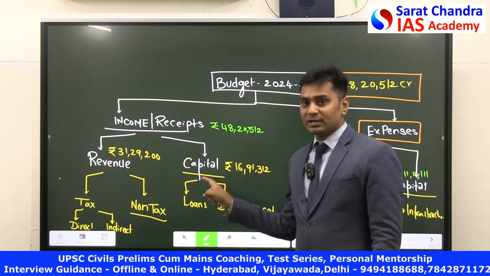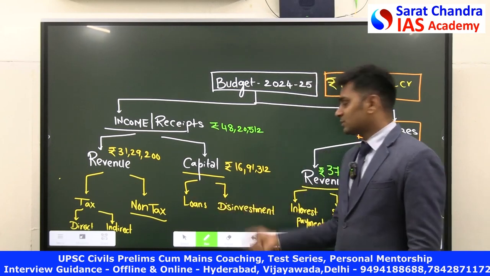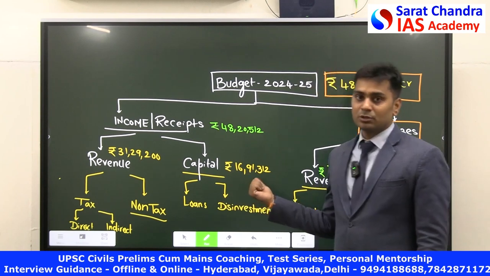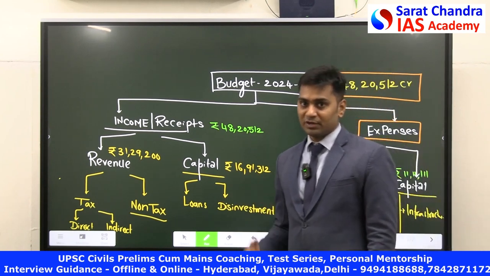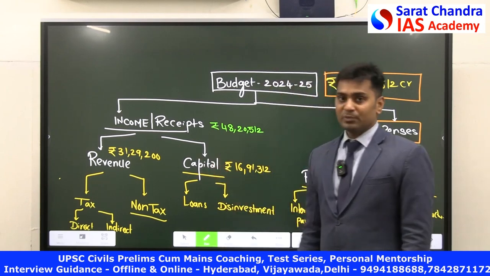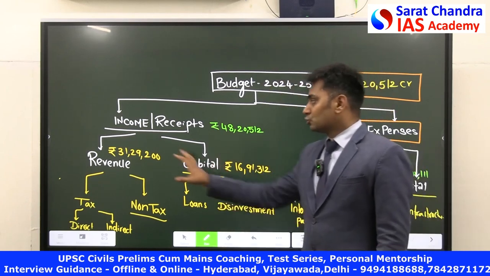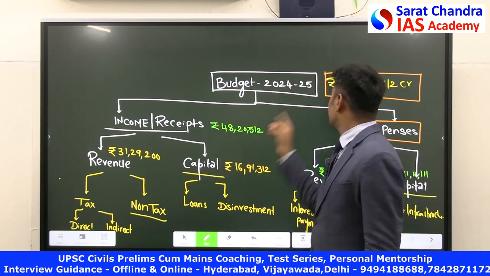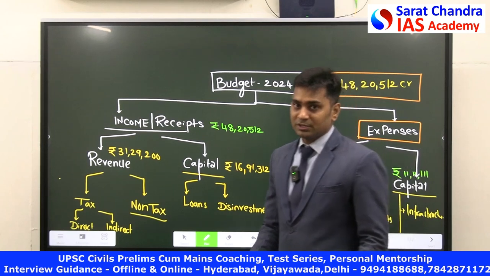On the other side, capital income through borrowings and disinvestments, government is thinking to raise 16 lakh 91,312 crores. Somewhere around 17 lakh crore rupees is going to be raised from capital income. So together it meets 48 lakh 20,512 crores. That is our budget.